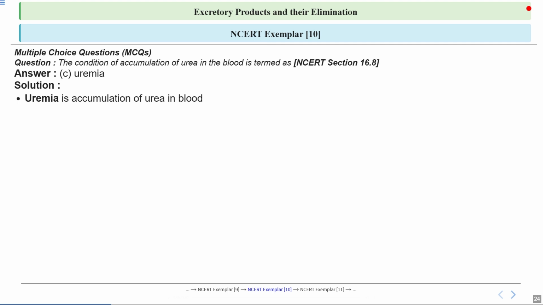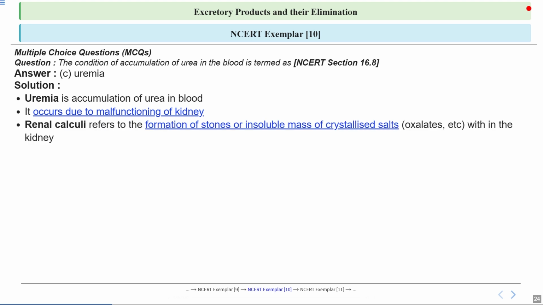Uremia. What is uremia? It is a condition where urea, a waste product formed from the breakdown of proteins, accumulates in the blood. This happens when the kidneys are unable to filter waste effectively. So it's crucial to recognize this condition, as it can lead to serious health issues if not addressed. Uremia occurs due to malfunctioning of the kidneys. When the kidneys fail to perform their filtering role, waste products like urea build up in our bloodstream. So this highlights the importance of kidney health and regular checkups to ensure they are functioning well.